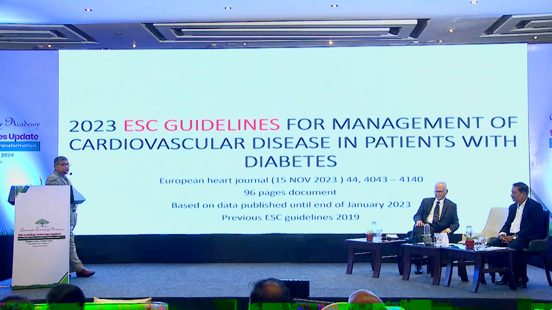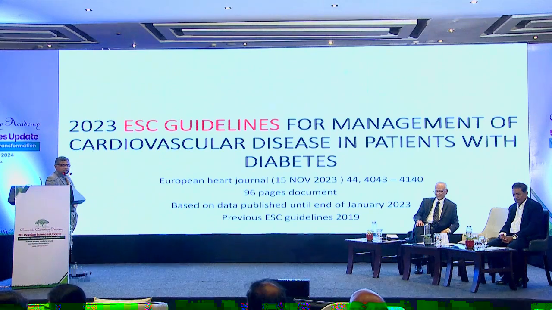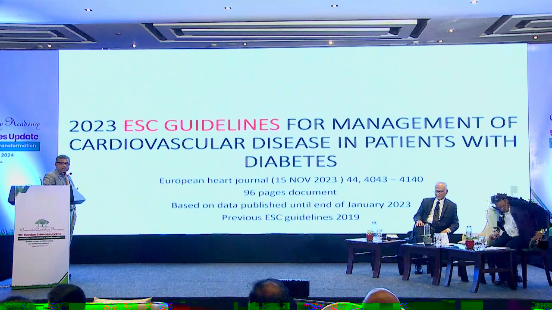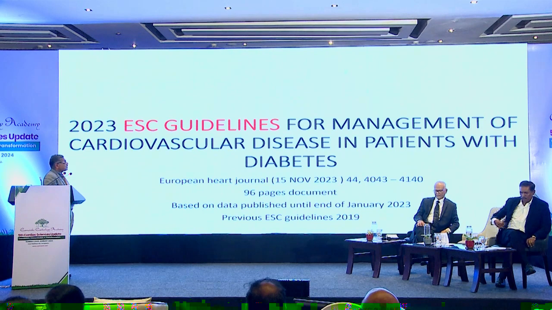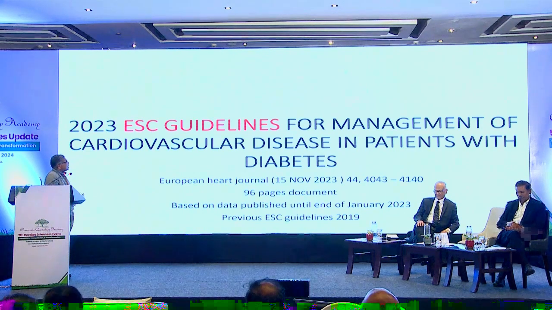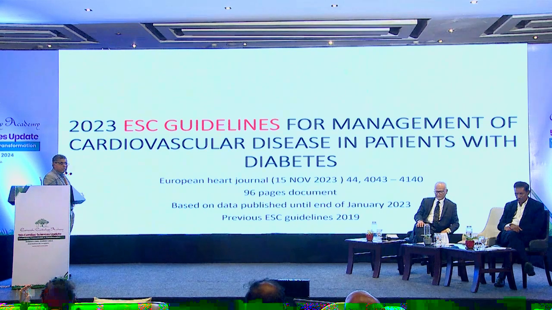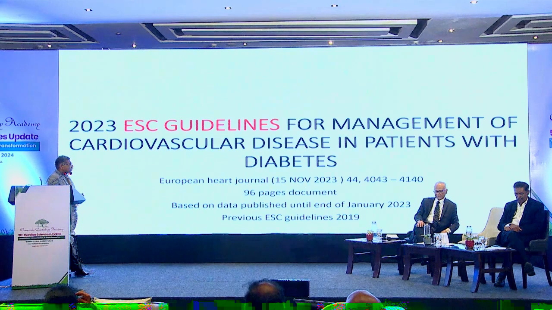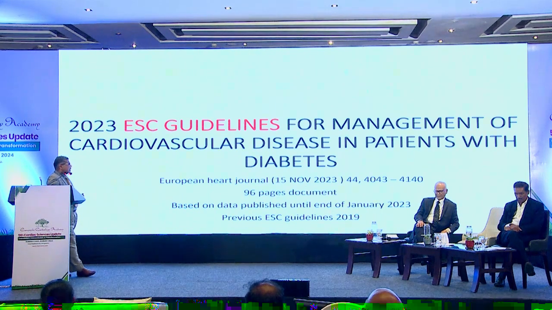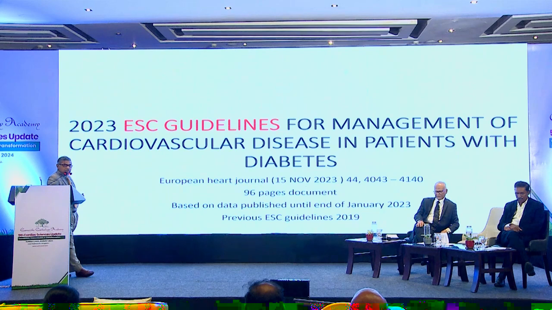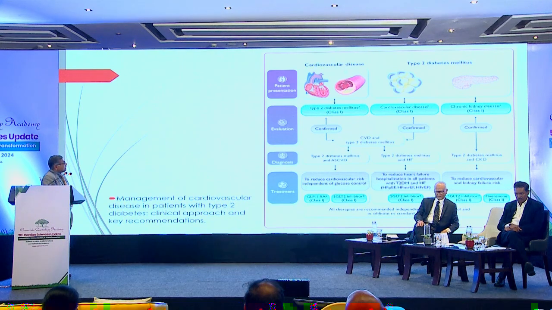In 2023, the European Society of Cardiology, and I want to emphasize the word cardiology, it is not a diabetic association guideline, it's a cardiology association guideline for the management of cardiovascular disease in patients with diabetes. This is a 96-page guideline which was published on 15th November 2023, and all the data compiled from January 2020 up to January 2023 was used to publish these guidelines. So quite an extensive one, and they emphasized the evaluation, diagnosis and treatment of diabetics in patients with cardiovascular disease.